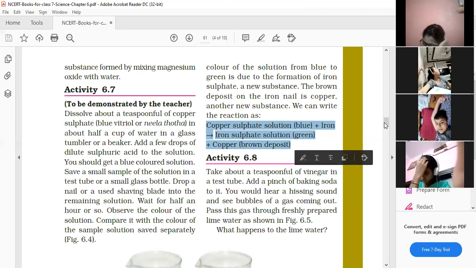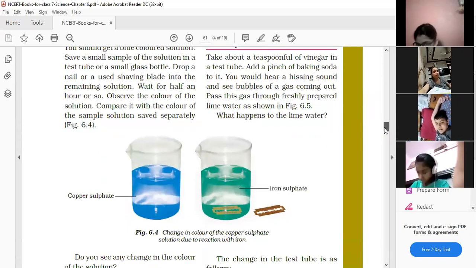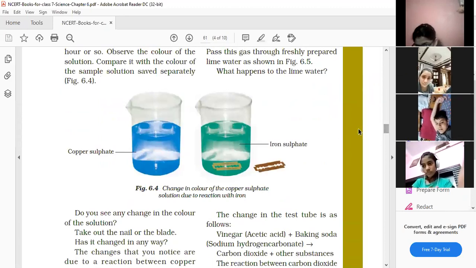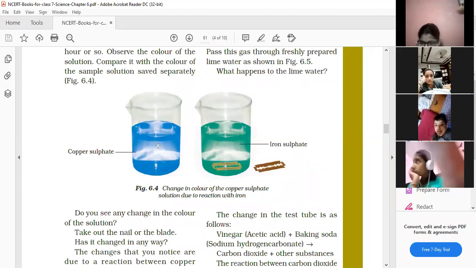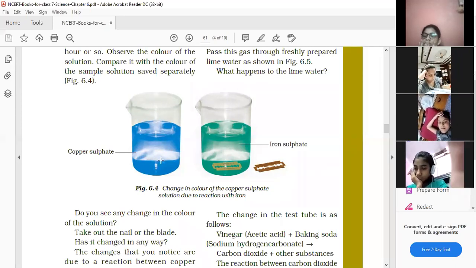So, children, just see this activity 6.7. Let me explain this activity. What is there? Copper sulfate solution is blue in color. We have taken copper sulfate and put some water into it. The color changes to blue. Now we have a copper sulfate solution which is blue in color. Now what we have to do, you can take an iron nail or a blade, like this kind of iron blade.